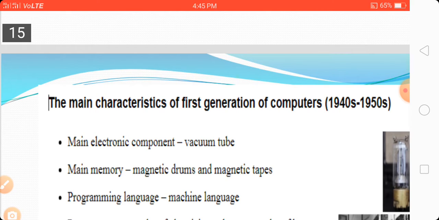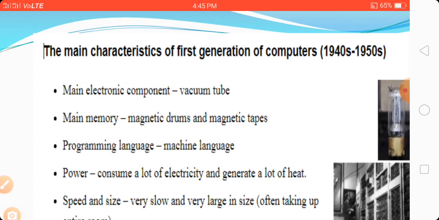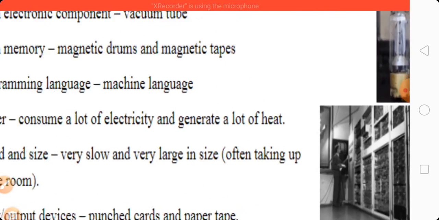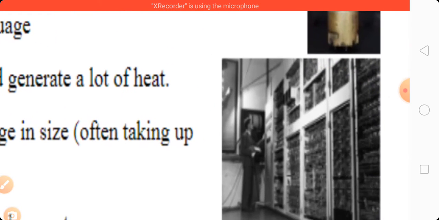So what are the characteristics of the first generation of computer, in 1940s to 1950s? The main electronic component is the vacuum tube. Main memory is magnetic drum and magnetic tape. You can see this is the computer which uses a vacuum tube and a magnetic drum.